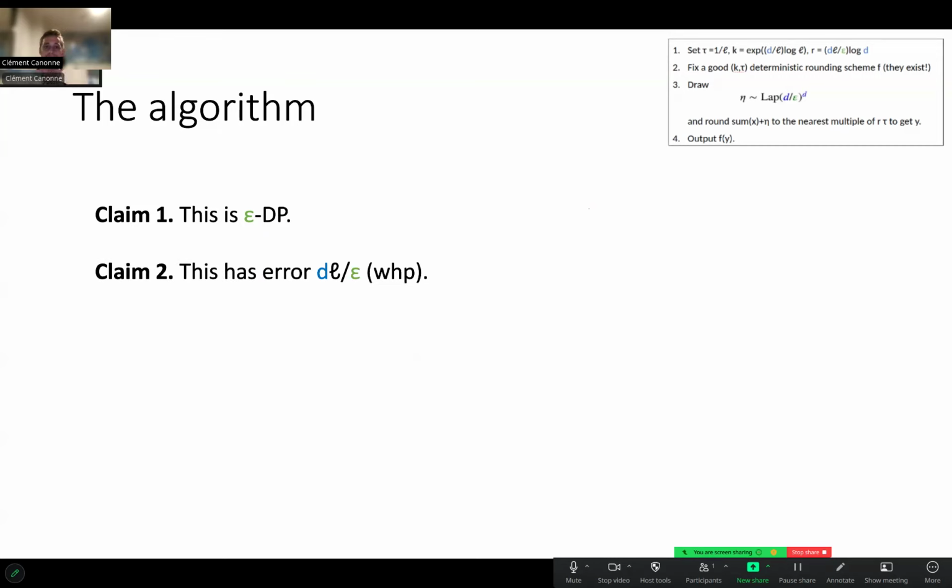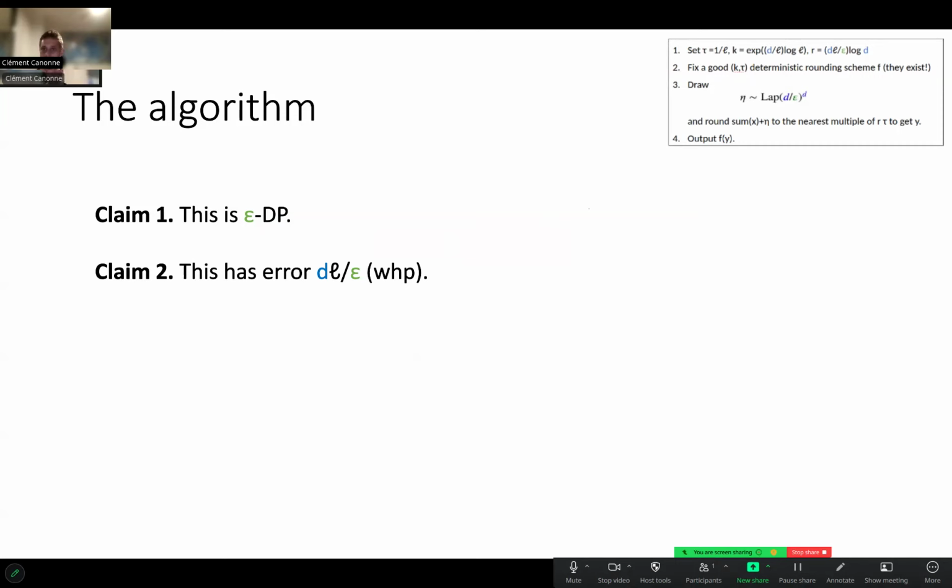Then we want to establish that this is accurate enough. So I'm ignoring a log here. It's going to come back next slide, but think of that as like dl over epsilon, just for intuition. My estimate f of y with high probability has L infinity error dl over epsilon. And why is that? Well, again, what did I do?